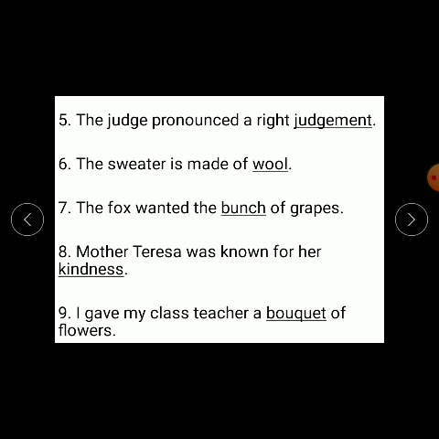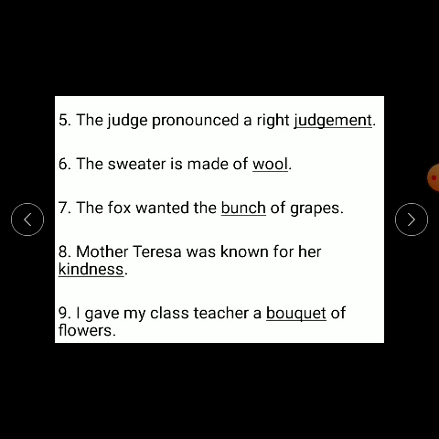So kindness will be your abstract noun. Number 9, I gave my class teacher a bouquet of flowers. Now bouquet is underlined. So what will bouquet be? Will it be a collective noun, abstract noun or material noun? Yes, it will be a collective noun because it is a bouquet of flowers. All flowers are put together.